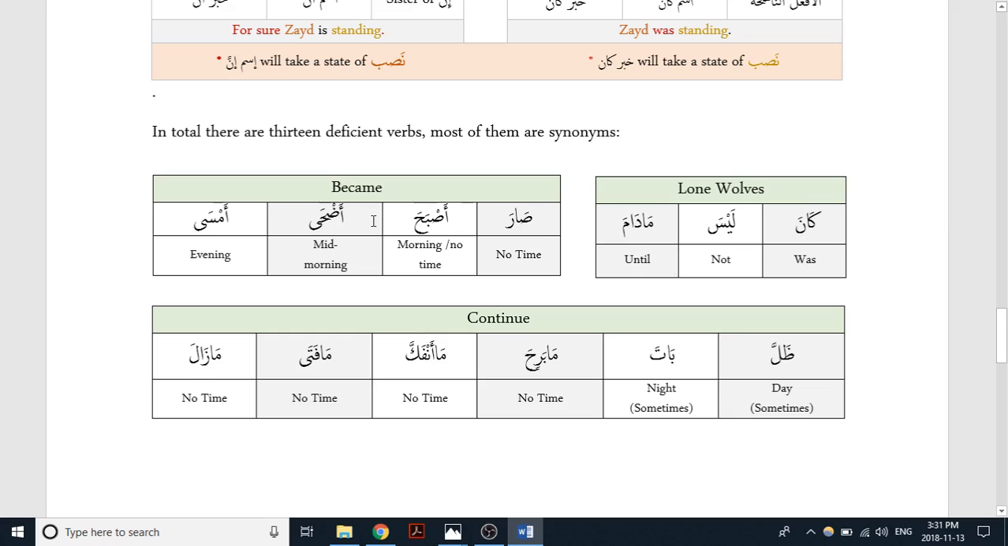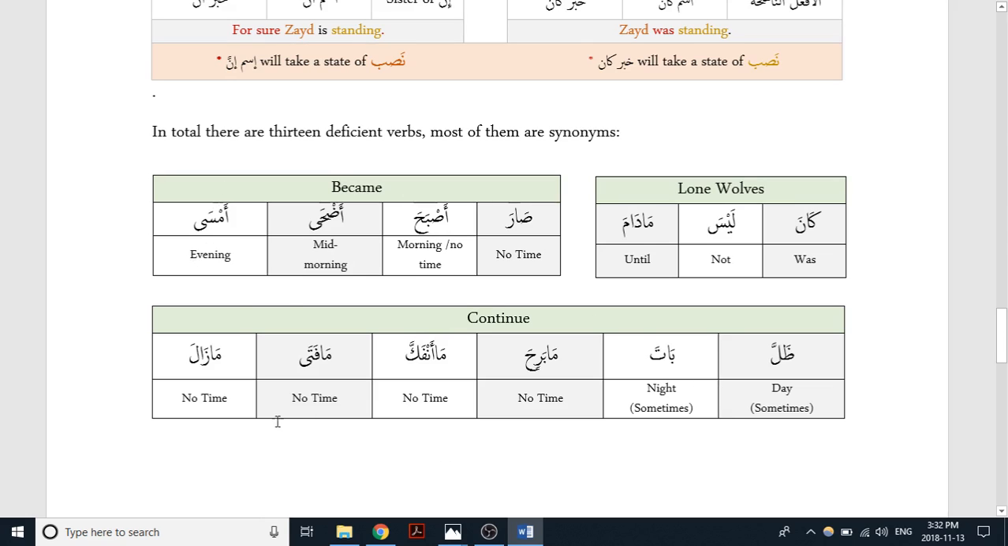Then you have these ones that pretty much act as synonyms of one another, only with a difference in terms of time. So we have sara, which has no time associated to it. Asbaha, which means they became during the morning time, or at times it could have no time. Al-Duha, which means they became during the mid-morning, and Amsa, which means they became during the evening.